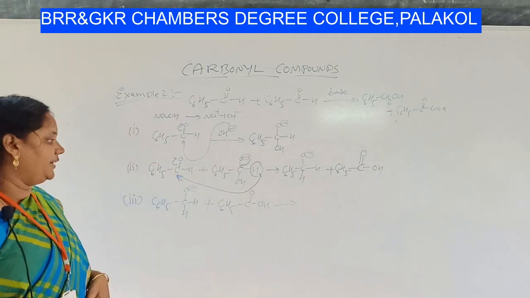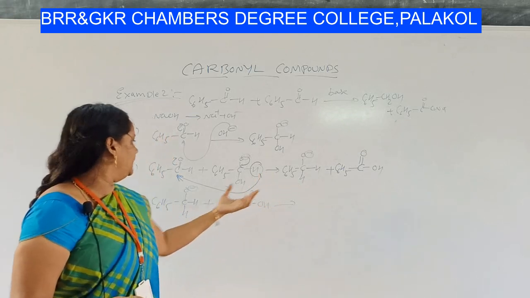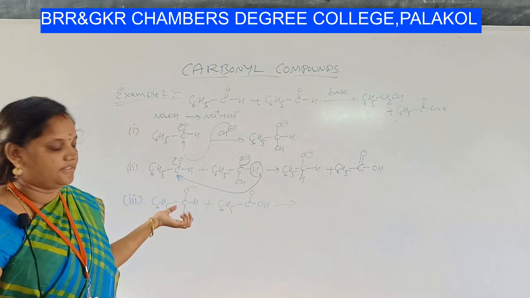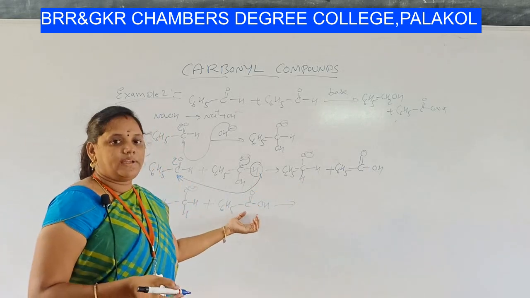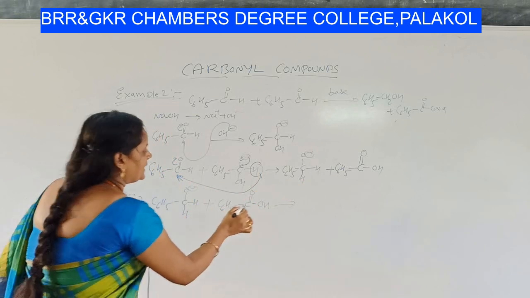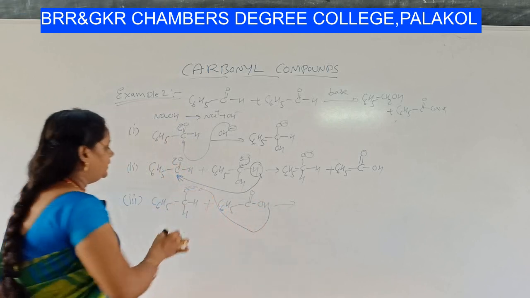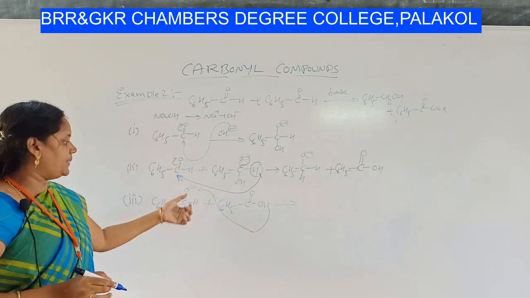As I have already discussed, the formation of an acid completes in the second step itself, but the acid always has a tendency to lose a proton. So this acid loses a proton and adds to this O minus, which needs a proton.